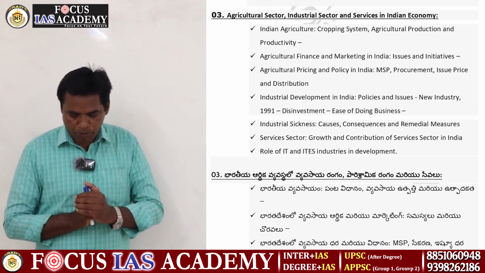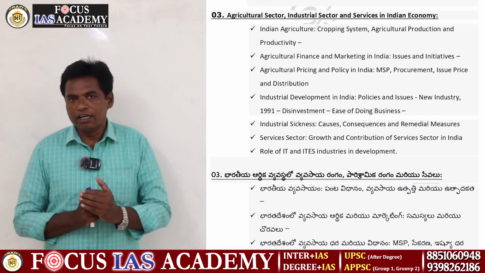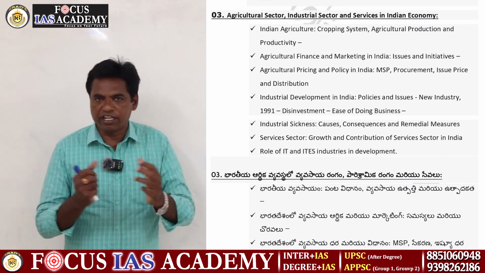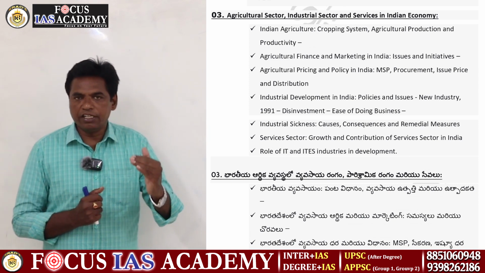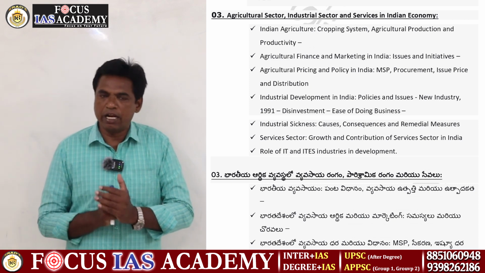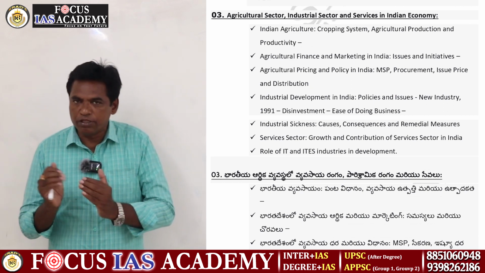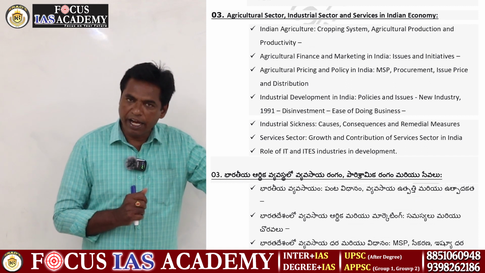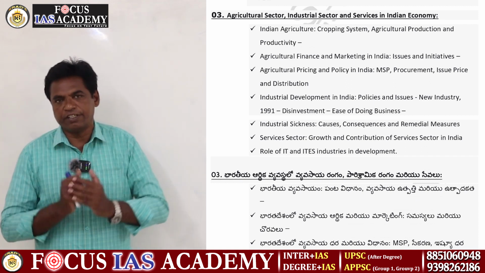Then the agriculture products. Agriculture products means which area has which crops, where fertile land is available. For example, North India and South India. North India has large land holdings. South India has low land holdings. North India's capability is very high, South India's capability is very low. In North India, some crops have very high productive capacity. South India has low productive capacity. These are all very important.